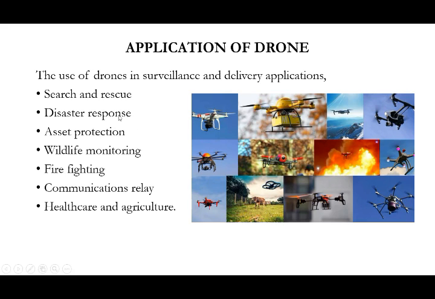Also in disaster response, like in 2015 when Chennai faced a huge flood, drones were used to search for people. In health and agriculture, nowadays most drones are used for sending agricultural parts and medical parts to some villages. In this image you can see one parcel, this is Amazon, and Walmart and so many big companies use drones for delivering products.